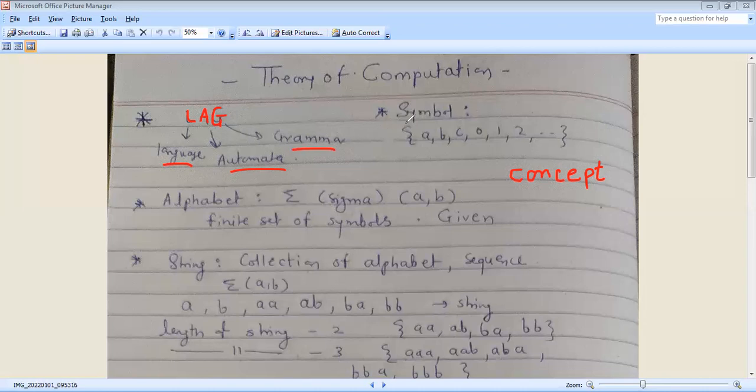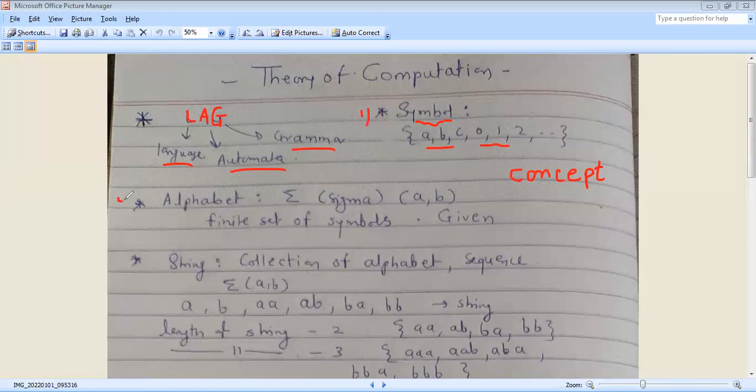We have to first discuss what you mean by symbol. In theory of computation, symbol is important. Symbol means all capital and small letters A to Z, and any digits 0, 1, and 2. This is the first point, that is symbol.